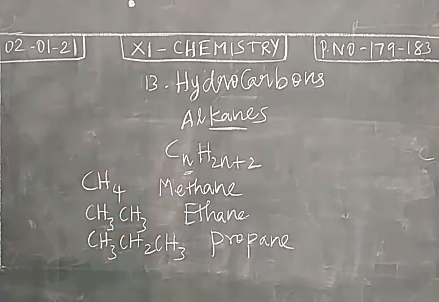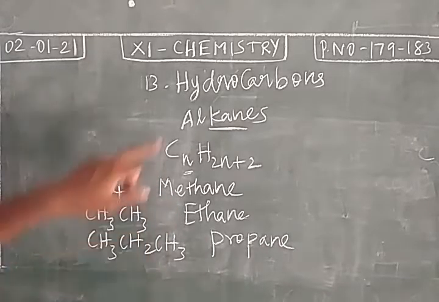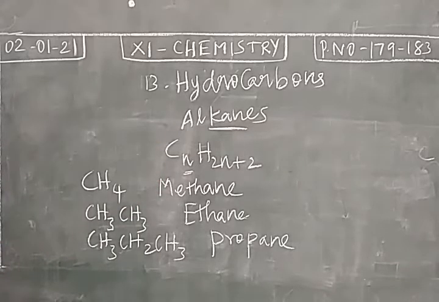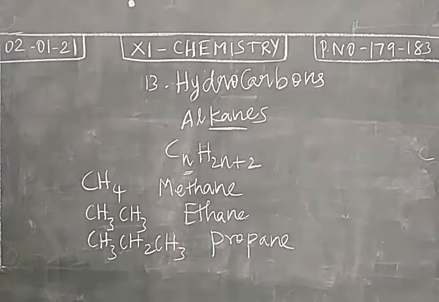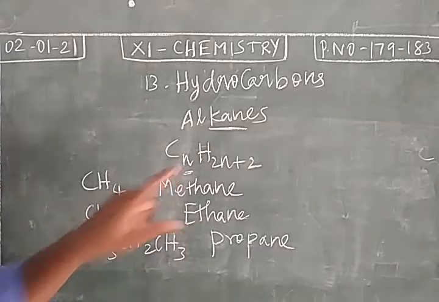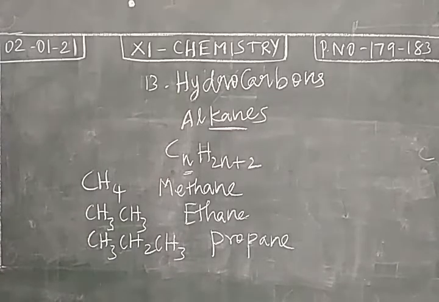Using this general formula, we can write the members of the homologous series alkane. The names are methane, ethane, propane, butane and so on. The name is given based on how many carbon atoms are present in the alkane. In the general formula CnH2n+2, n represents the number of carbon atoms.